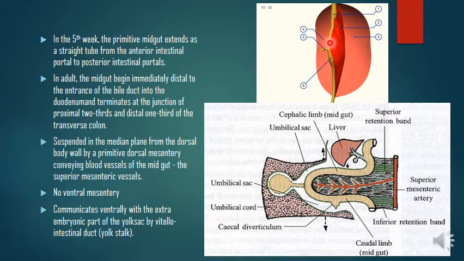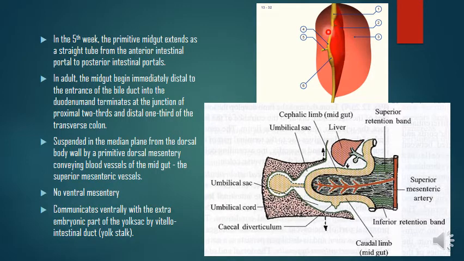In the adult, the derivatives of the midgut begin, the starting point of the midgut is just distal to the entrance of the bile duct. This is the bile duct opening into the duodenum, right? So just immediately distal to the opening of the bile duct into the duodenum, and it terminates at the junction of the proximal 2/3 and distal 1/3 of the transverse colon. So that is the extent of the derivatives of the midgut in adults.